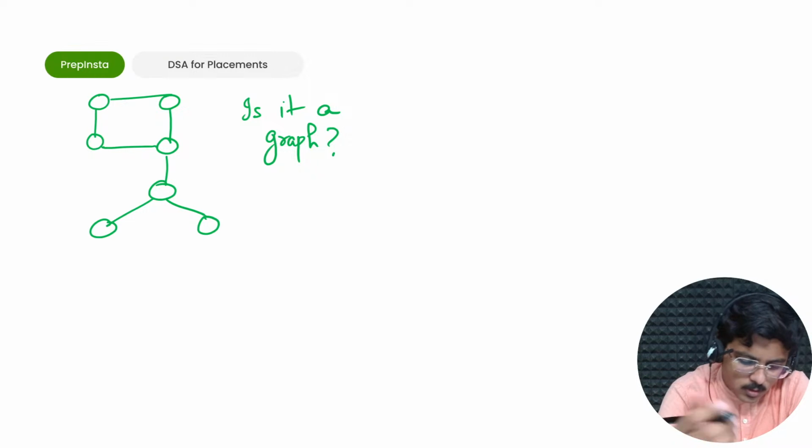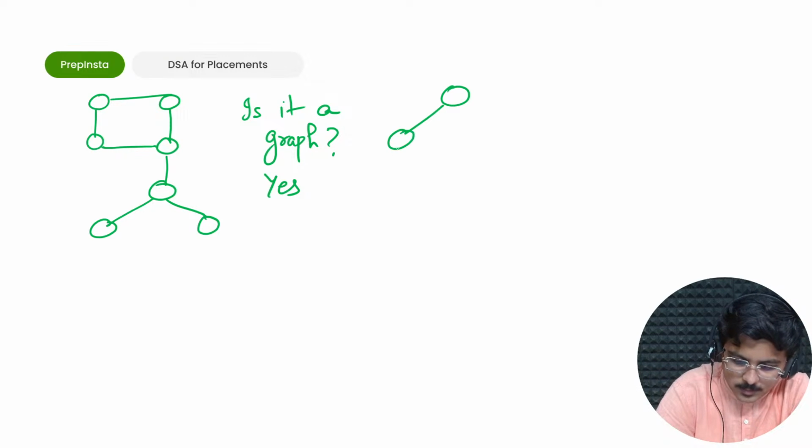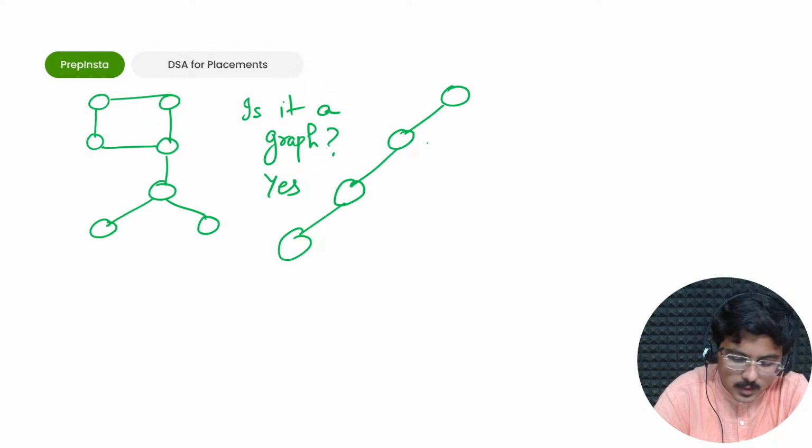Correct. Edges and nodes. This is a combination of edges and nodes, right? So it is a graph. Yes, it is absolutely a graph. Perfect. Now if I make something like this, is this a graph? Tell me.